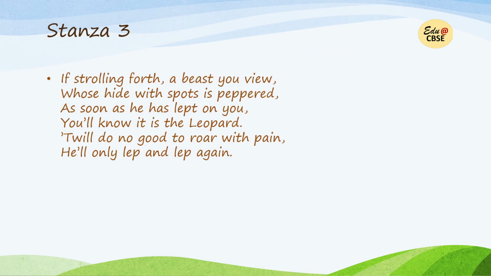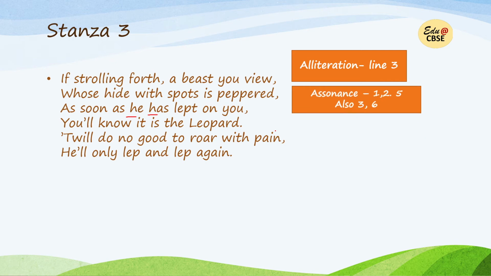Now next, stanza 3. Here again, alliteration in line 3. So we have here he has. So this is alliteration. Then we have assonance, lines 1, 2, 5, 3 and 6. Now I hope that you can find assonance on your own. Then we have consonance. Consonance is like assonance. Assonance is repetition of vowel sounds and consonance is repetition of consonant sounds. So let's see consonant sounds in line 6.